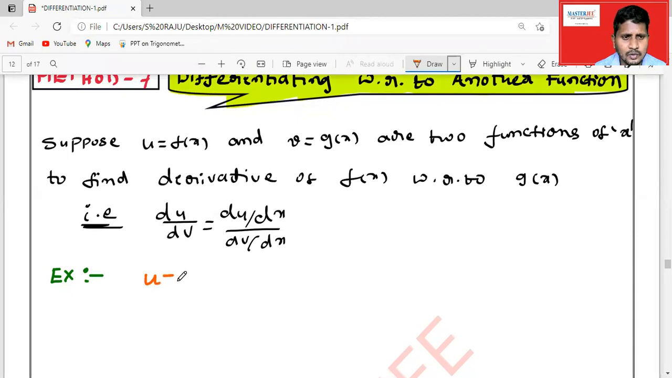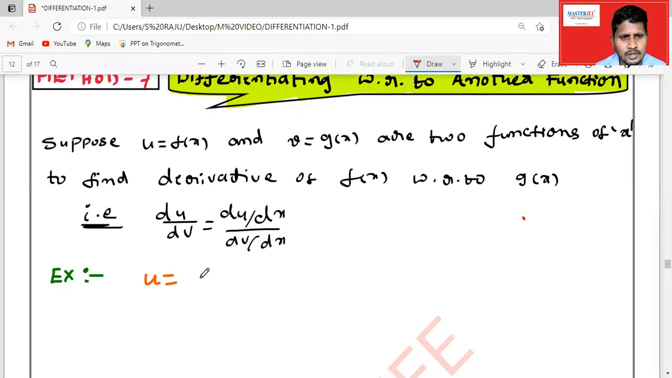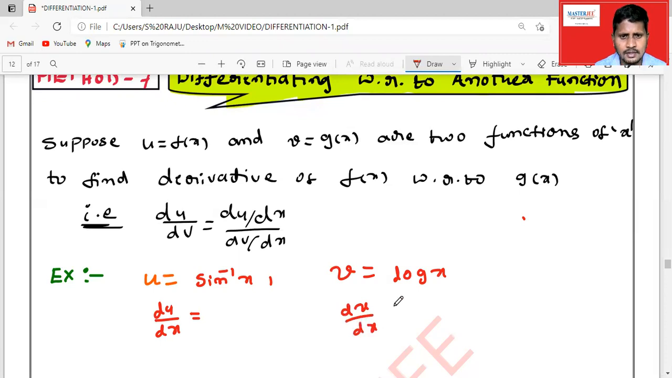For example, let us take u is equal to sine inverse x, and v can be any kind of function, for example log x. I want to find the derivative of sine inverse x with respect to log x. So I take sine inverse x as u and log x as v. Then first you have to differentiate the given functions with respect to x. Here we get du by dx is 1 by root over 1 minus x square, and dv by dx is 1 by x.